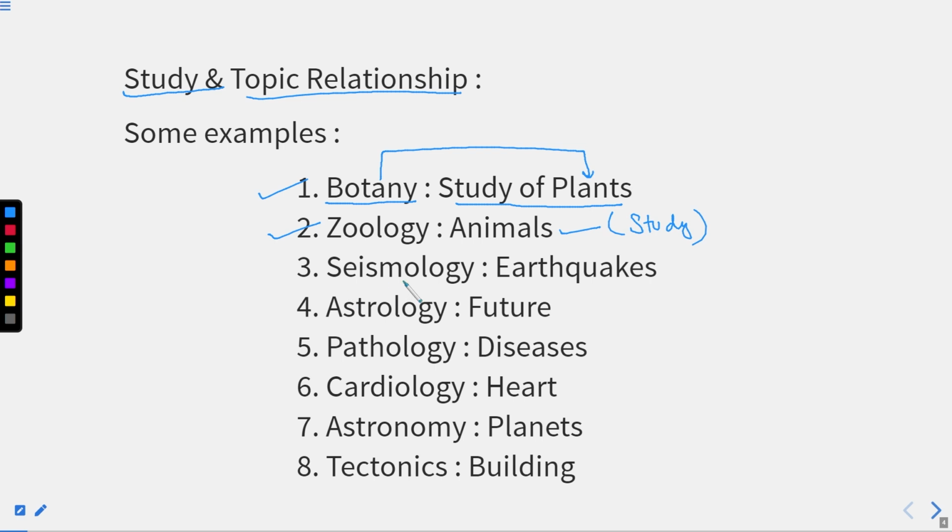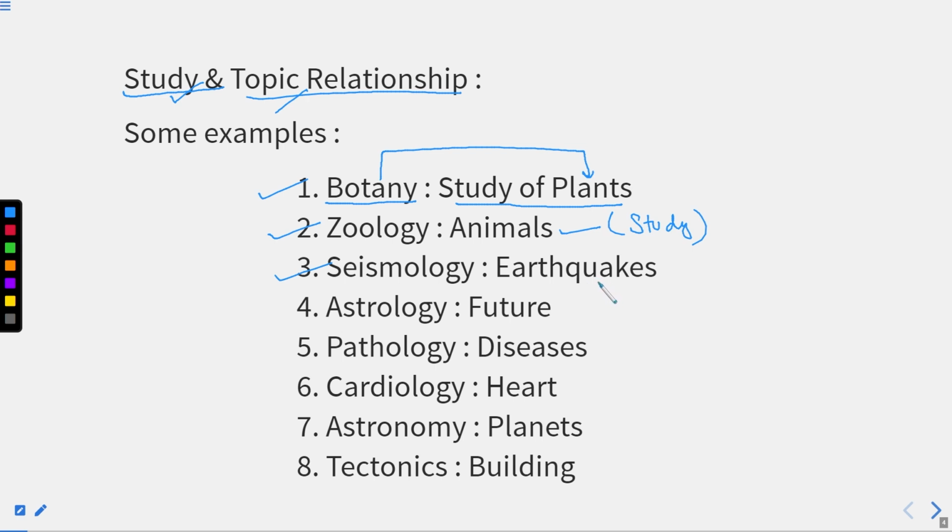Now, seismology. Everybody has heard about earthquakes, right? Seismology is called the study of earthquakes. So what we are right now discussing is the study and the topics, right? So seismology is the study of earthquakes. Here we are going to get some graphs that are known as seismographs, and those seismographs help us to know the scale of an earthquake that is happening anywhere in the world, right?